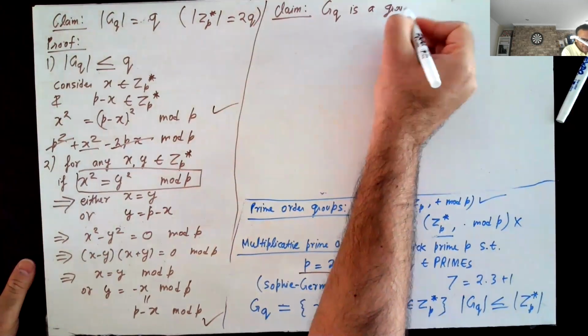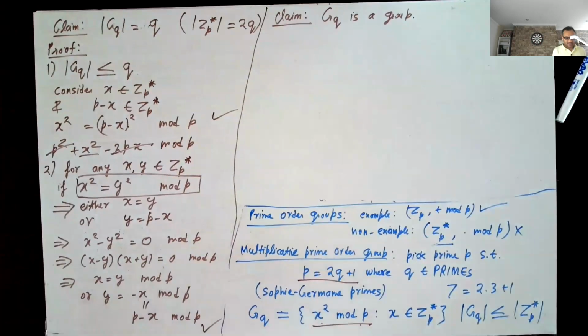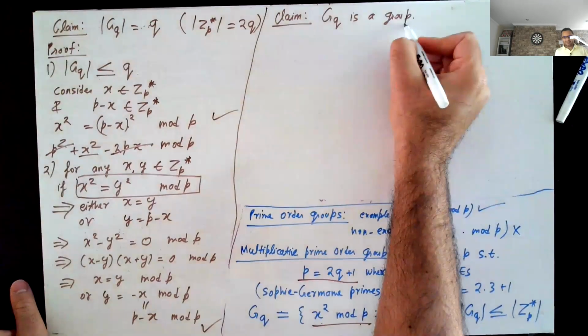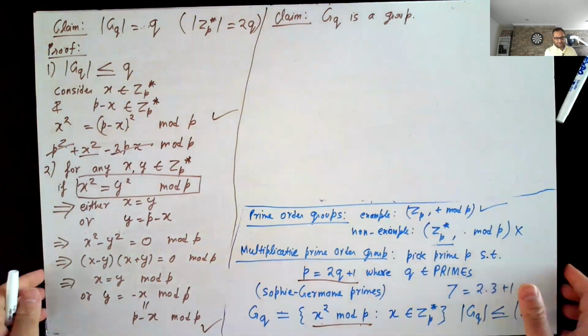We sort of forgot about that, but this is not so hard. Let me not get into that. So now we have a very nice example of a prime order multiplicative group. You can choose P and Q to be as large as you want, and with large numbers, we have a shot of doing something in cryptography.